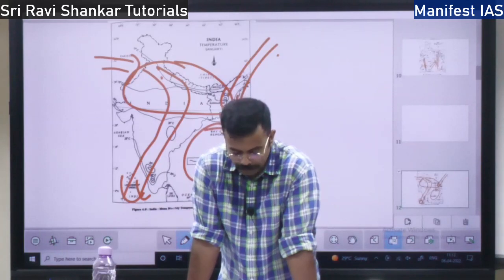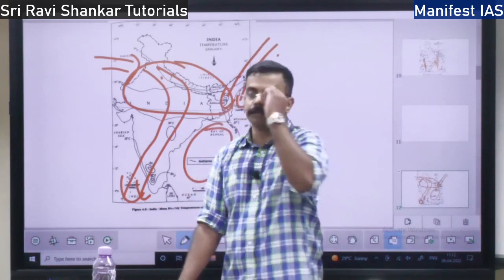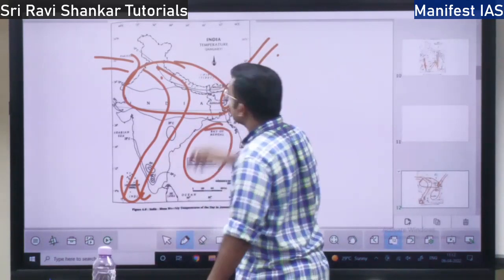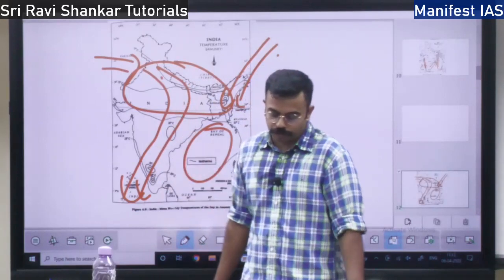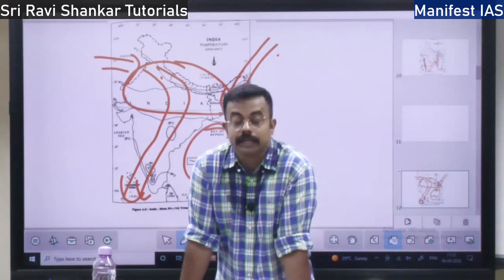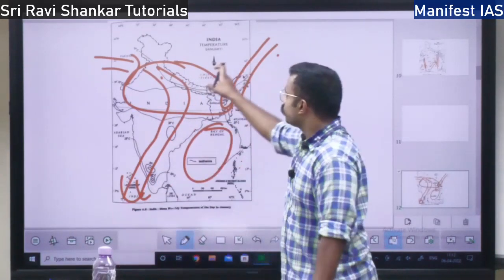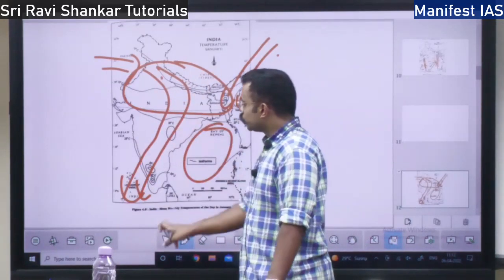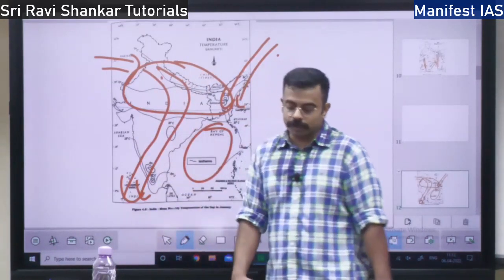But during the months of November and December, you will have the northeastern winds blowing over the Indian region. These winds will blow from the land to the sea.